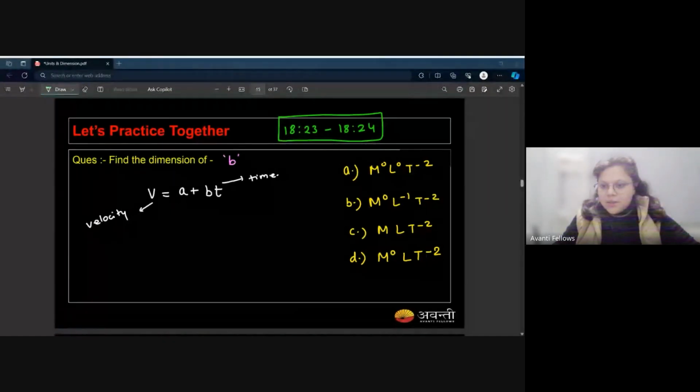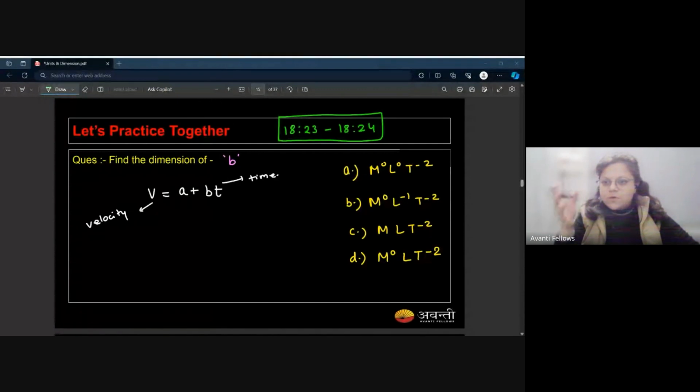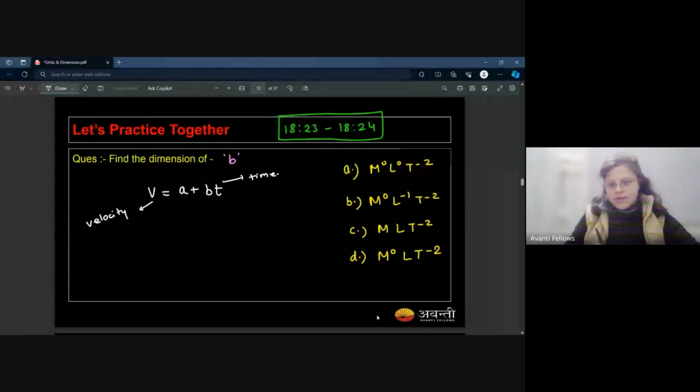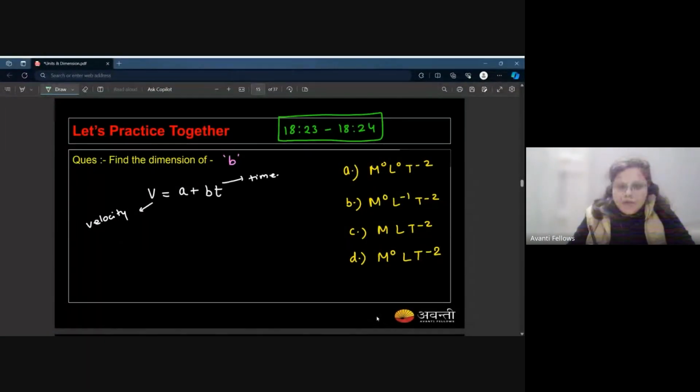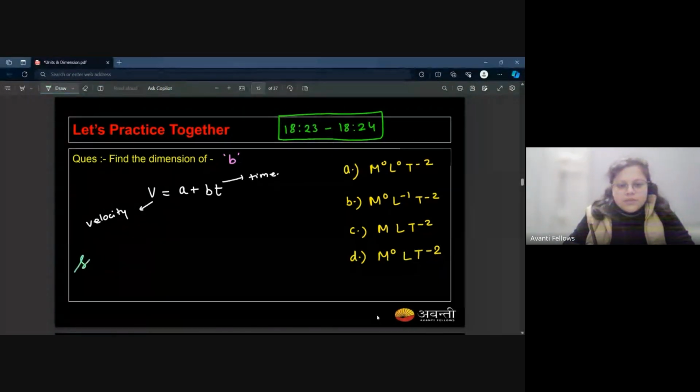I'm ending the poll and I'm showing you the result. You can see how many people voted for which option. Okay, so I guess B got 4 votes, C got 4 and D got 7. Let's solve it out. So here we have v is equal to a plus bt. I said v is the velocity, t is the time. Can you write this expression as v minus a minus bt is equal to 0? Is it okay? I can write it like this.